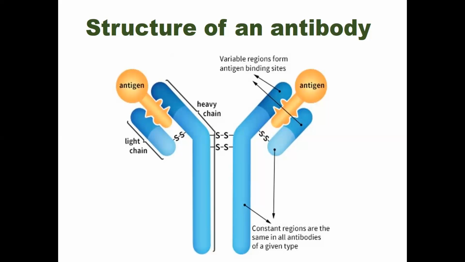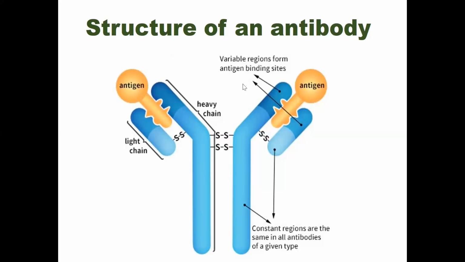Usually, these light chains contain around 200 amino acids, but these heavy chains contain around 440 amino acids. That's why they are called heavy chains, and the others are lighter than the heavy chain, which is why they are called small chains or light chains. There are two types of region in both the light chain and the heavy chain, called the variable region and the constant region.